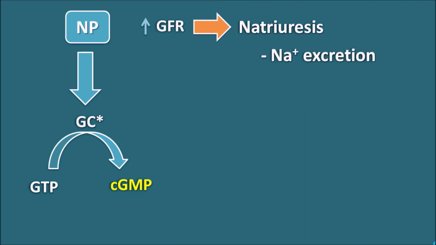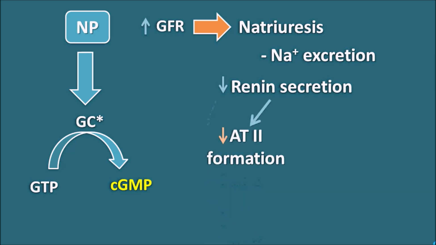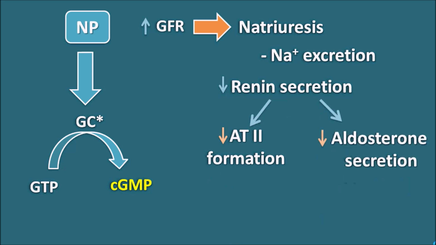At the same time, these peptides can inhibit the renin secretion. When renin is secreted, the renin-angiotensin system is activated so that it can produce angiotensin II, and angiotensin II can release aldosterone. So when the renin secretion is inhibited, it inhibits the angiotensin II formation as well as the aldosterone secretion.